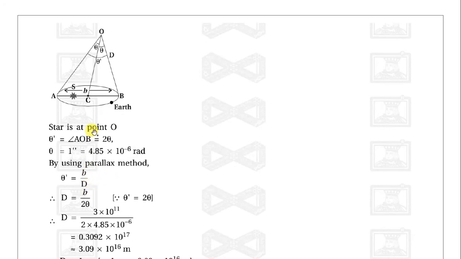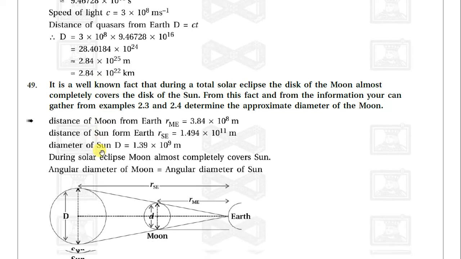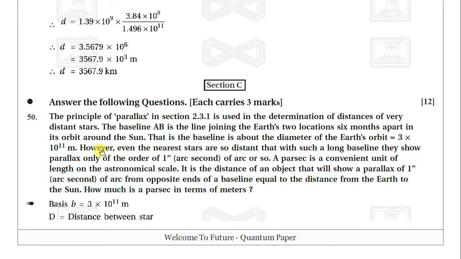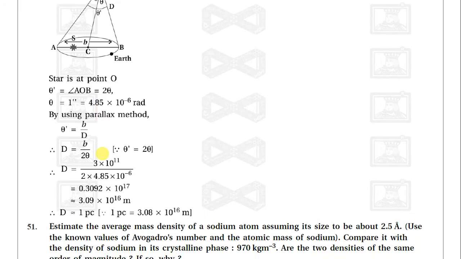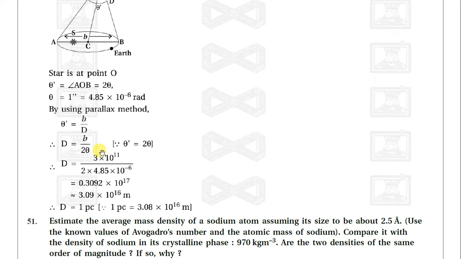So b is equal to 3 into 10 raised to 11 meter, and D is equal to b upon 2 theta, where theta is equal to 1.45 into 10 raised to minus 6. So we will get the final answer as 0.309 into 10 raised to 17, that is 3.09 into 10 raised to 16 meter. So D is equal to 1 parsec, it is equal to 3.08 into 10 raised to 16 meter. So this is the value of 1 parsec.